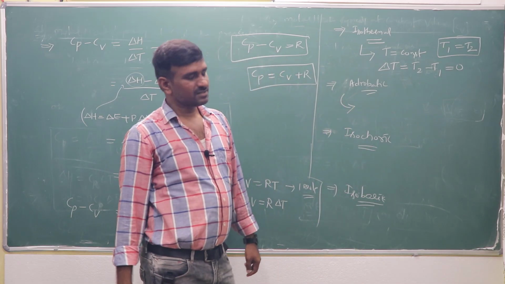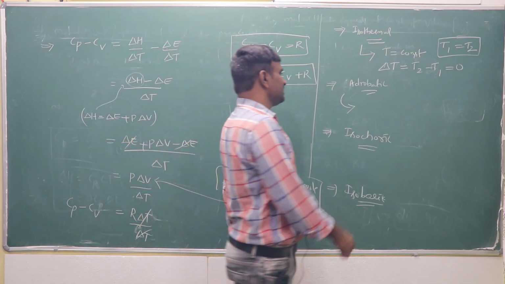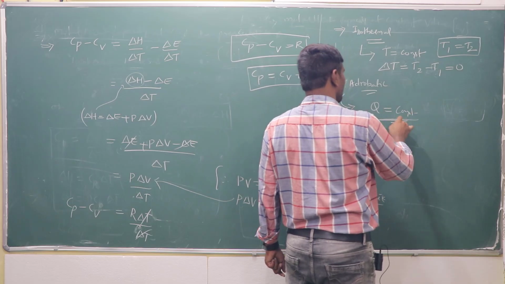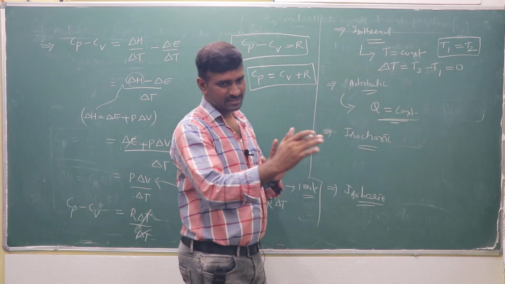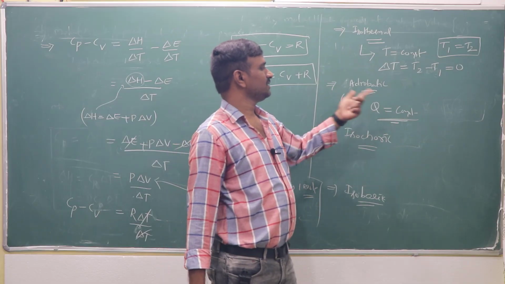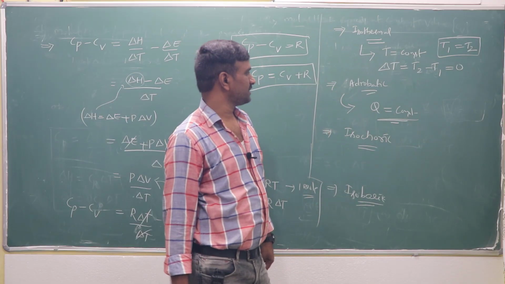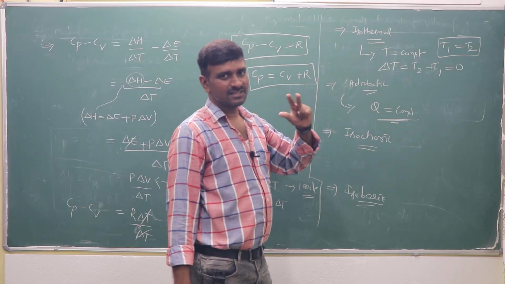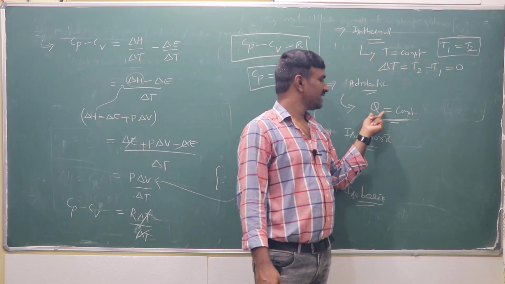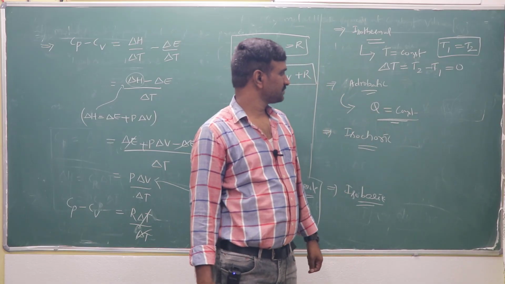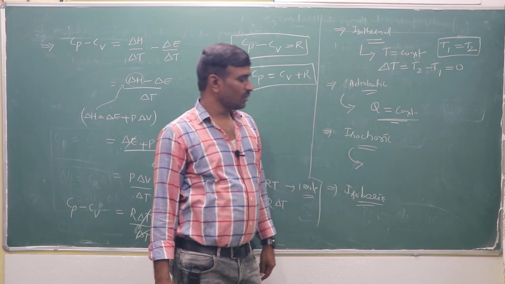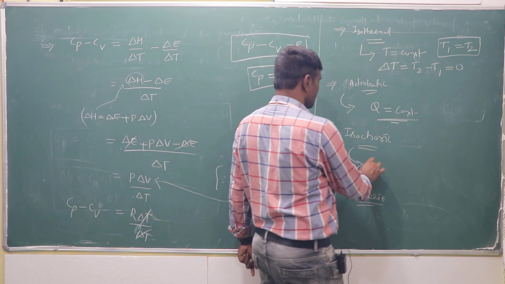Next, in an adiabatic process, the change in heat is constant, that means heat will be constant, while in the isothermal case temperature is exchanged from one region to another to maintain it constant. But here, heat cannot be exchanged with the surroundings. Here temperature is constant, here heat is constant. That is adiabatic.